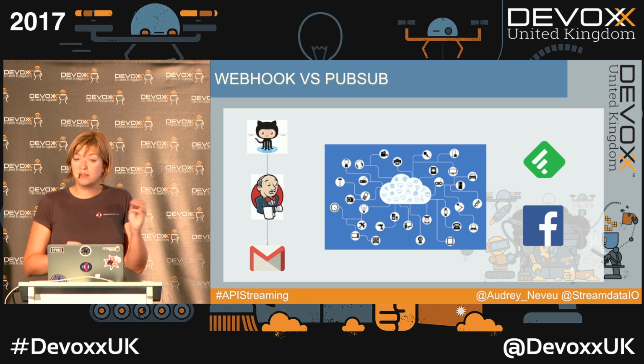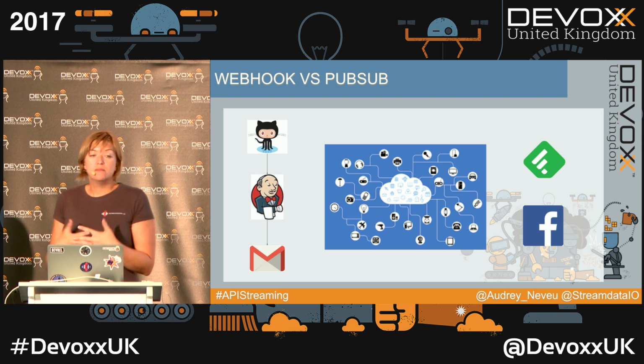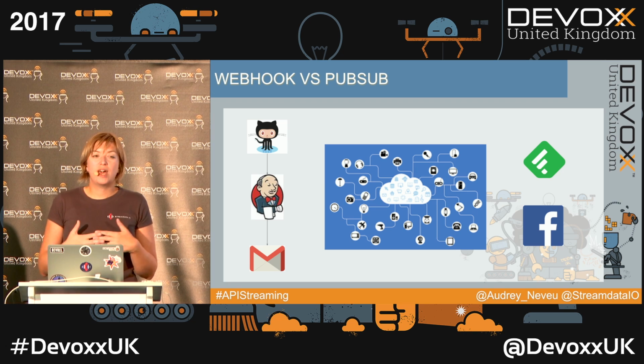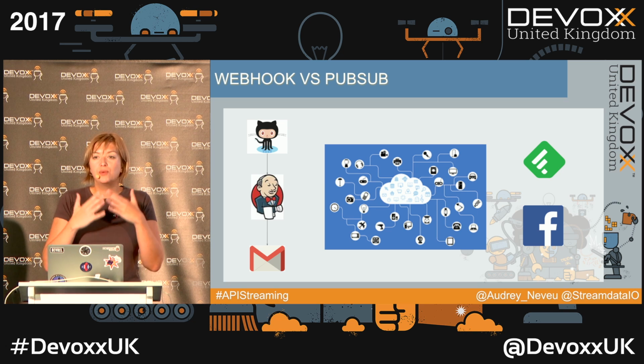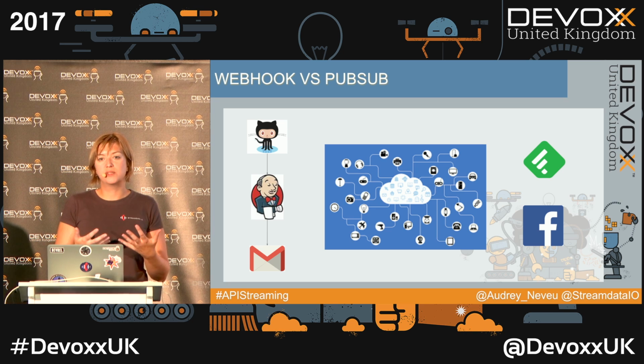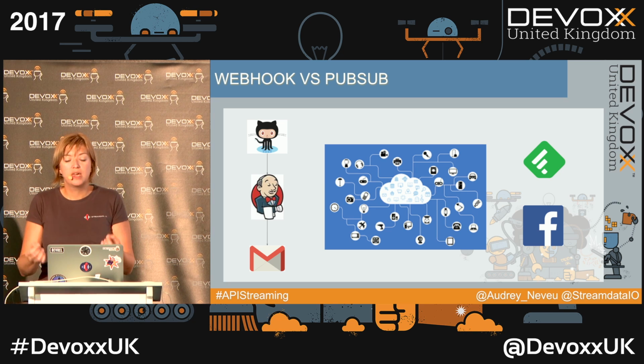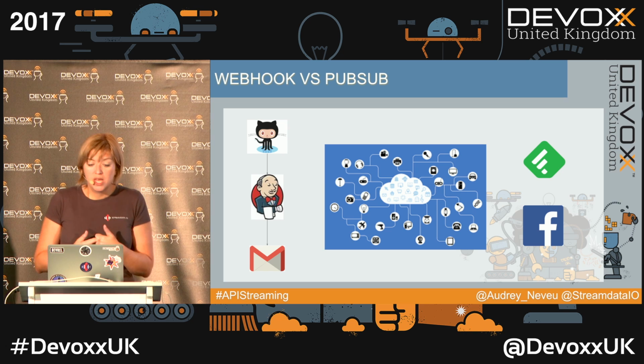The other case we can think of, which really fits webhooks to me, is IoT. Because with IoT, you have absolutely no idea at which frequency your data will be refreshed. You can't predict when your sensor will detect something. But you want to react immediately when something is received. So in this case, webhooks are really nice.